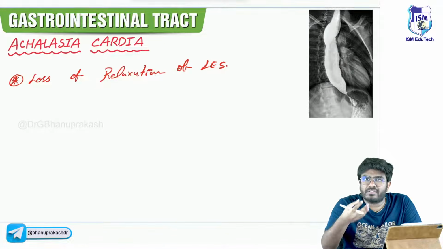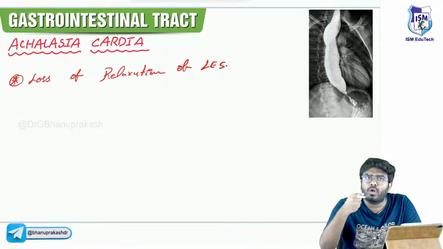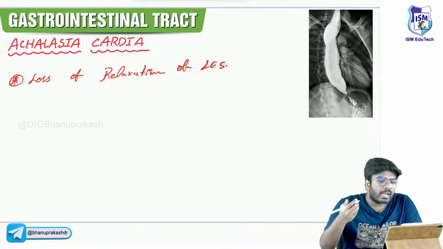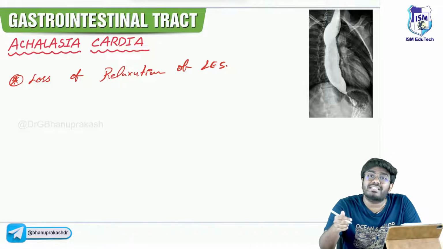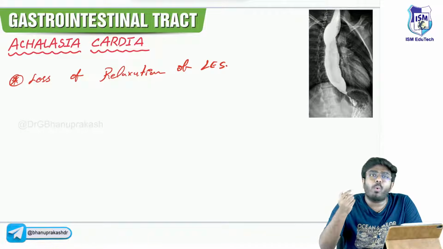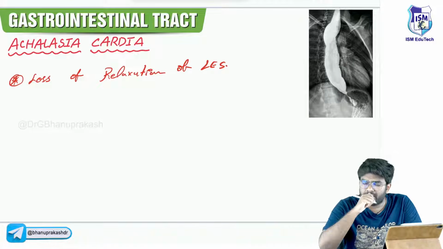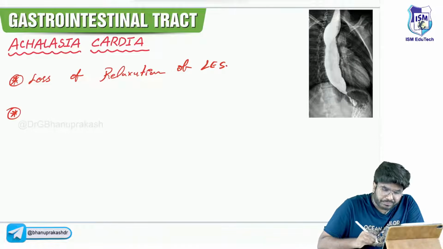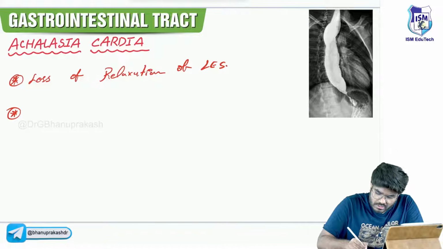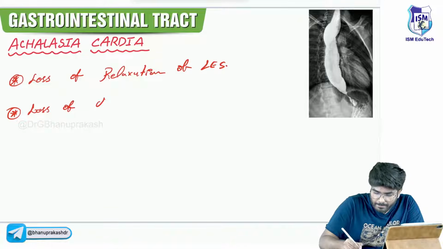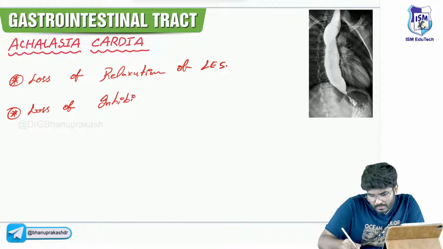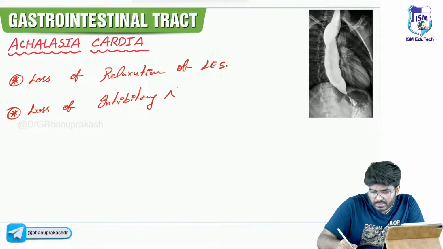It was supposed to relax whenever you take food or liquid, to allow food from the esophagus into the stomach. Why is there loss of relaxation? The reason is a decrease, or loss, of inhibitory neurotransmitters.